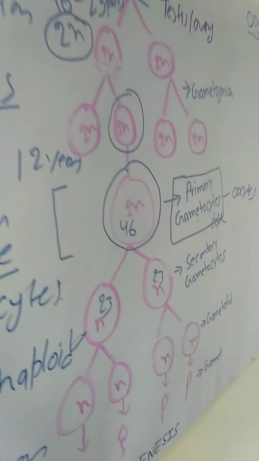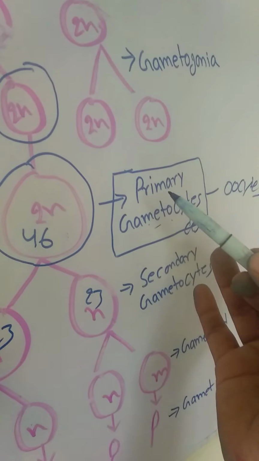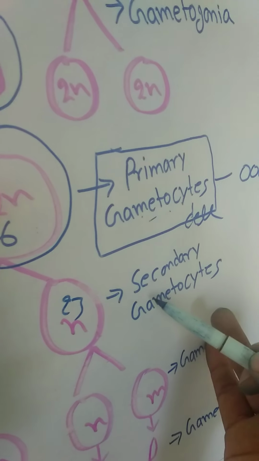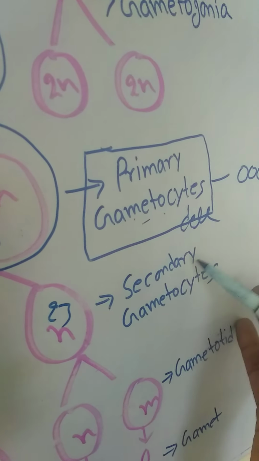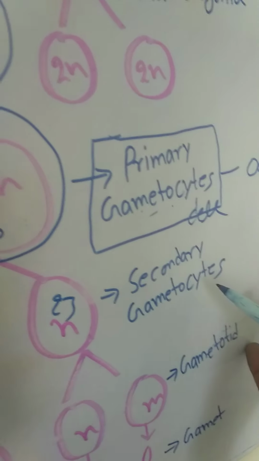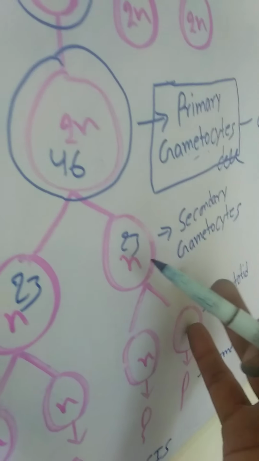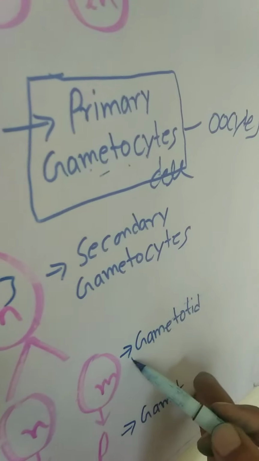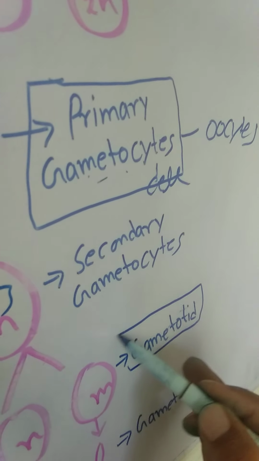two types of division. After this, the primary gametocyte converts into the secondary gametocyte. For secondary gametocyte you can write secondary spermatocyte and secondary oocyte, whereas the n number of chromosomes is again reduced and forms one more stage that is called gametotide.